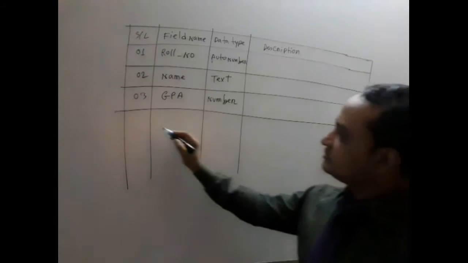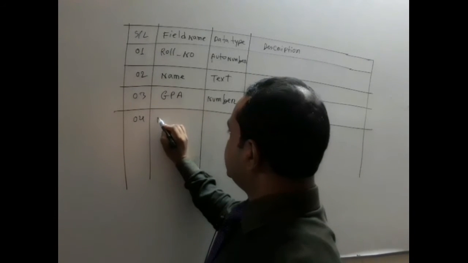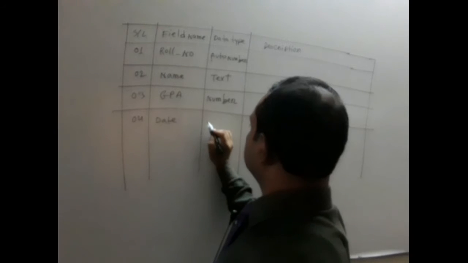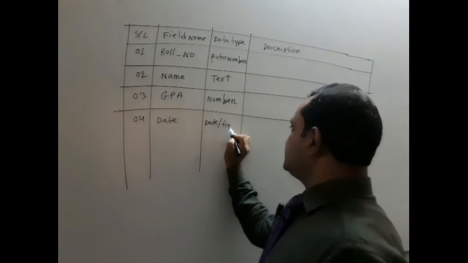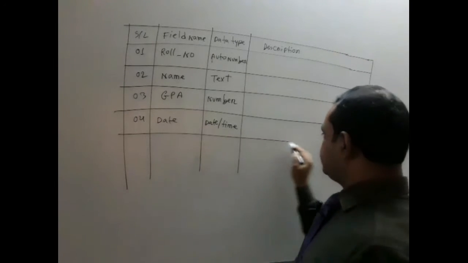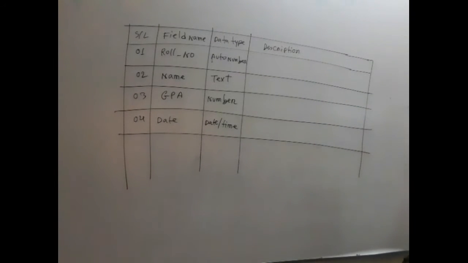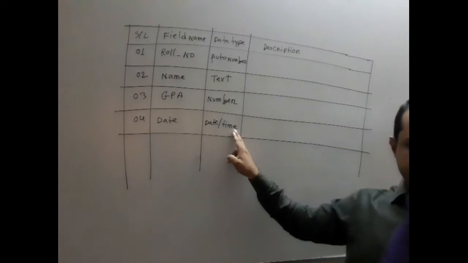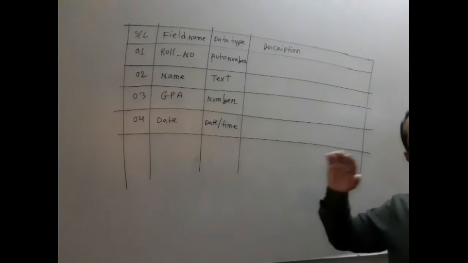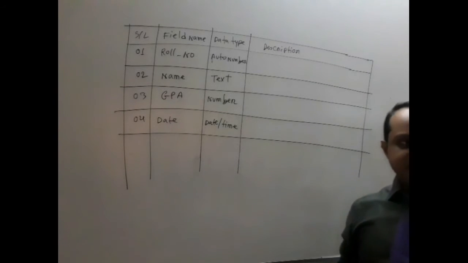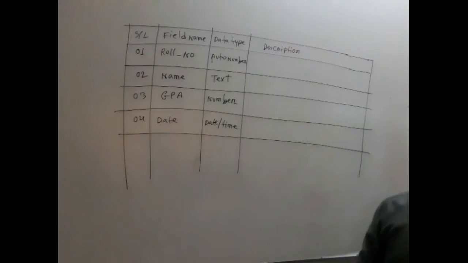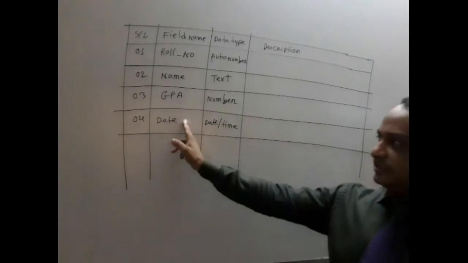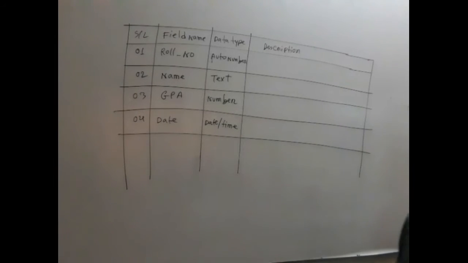And the next column is date. Date is date time. The data type is date time. And this is very easy. To use any date and time related data, we will use date time. This is a data type which is used for date and time related data. It may be admission date, it may be date of birth, etc. And this is admission date, so I will use date time.